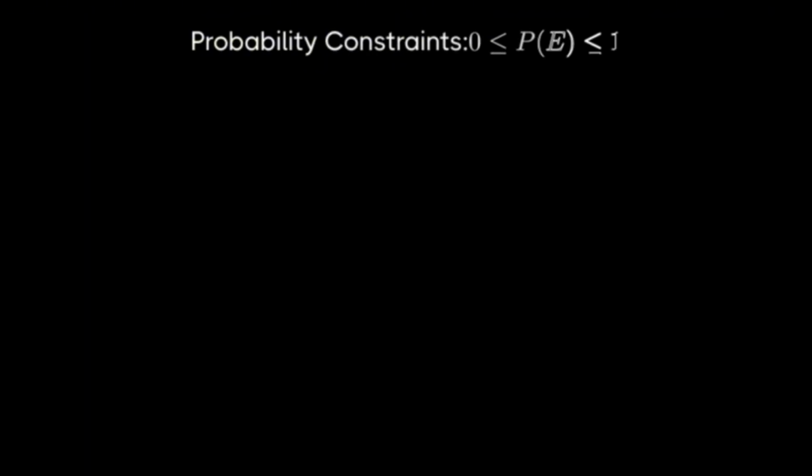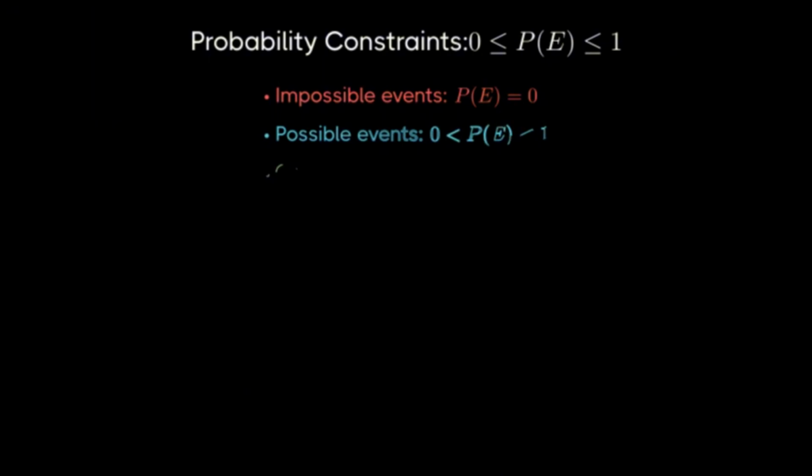Let's quickly recap what we've learned about probability constraints. The probability of any event must be between 0 and 1 inclusive. Impossible events have a probability of 0, possible events have probabilities greater than 0 and less than 1, and certain events have a probability of exactly 1. These constraints give us a standardized way to measure and compare the likelihood of different events.